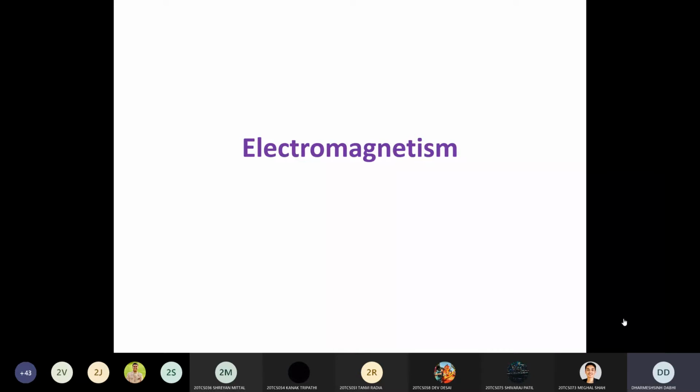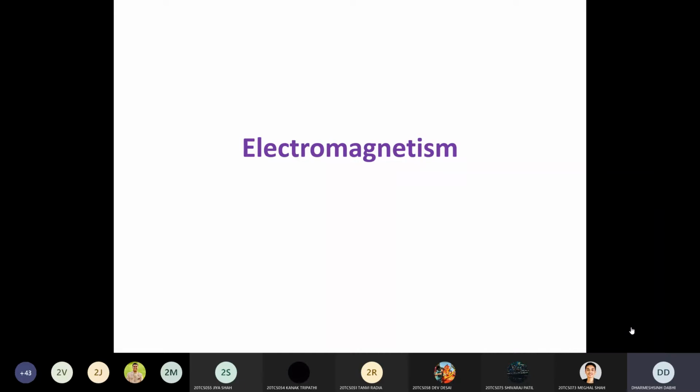What is the difference between a permanent magnet and an electromagnet? An electromagnetic material will lose its magnetic property after we stop passing the current through it. Yes, very good. In a permanent magnet, the magnetism remains as it is, and you do not need to provide external energy.